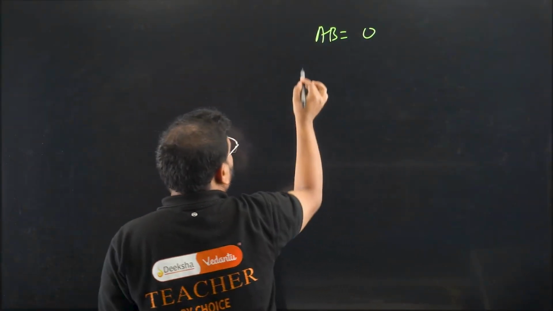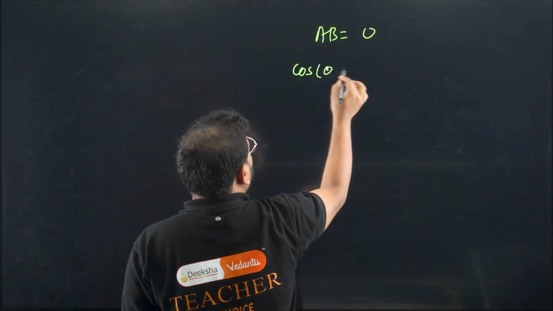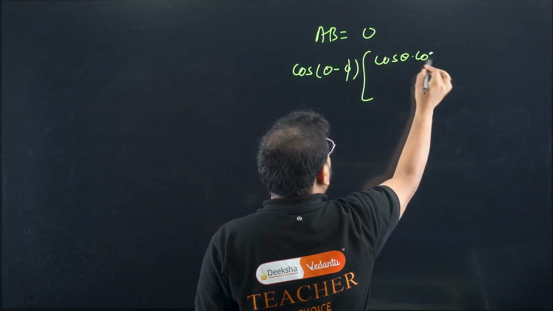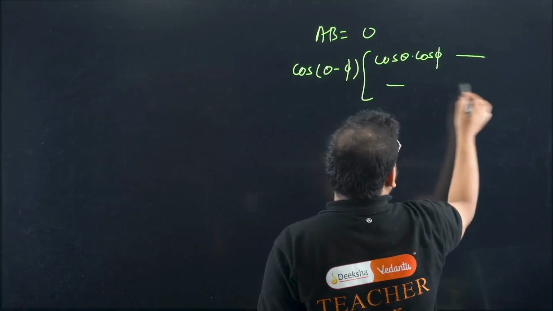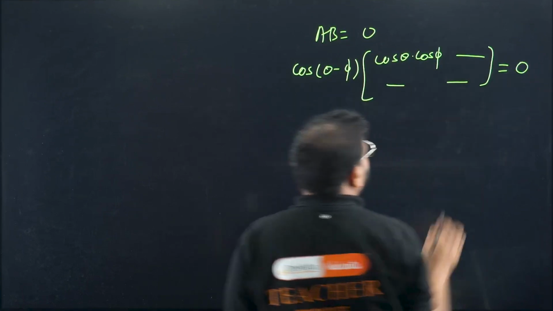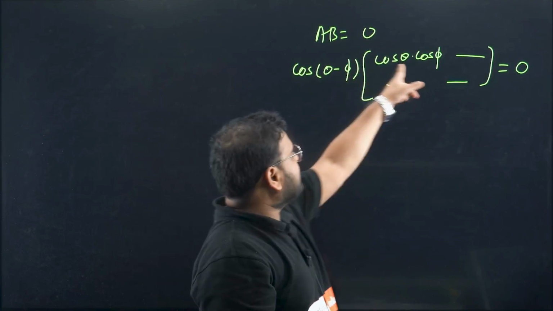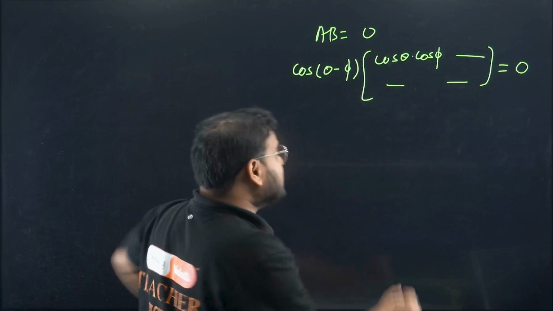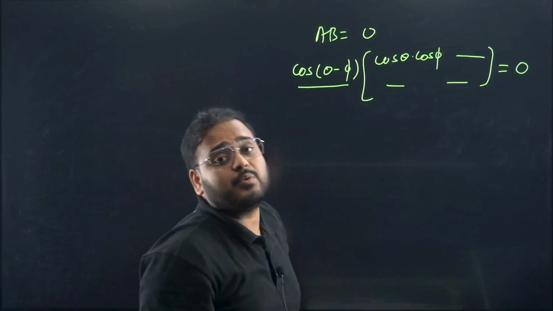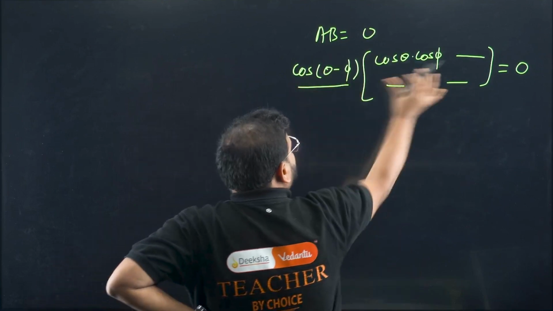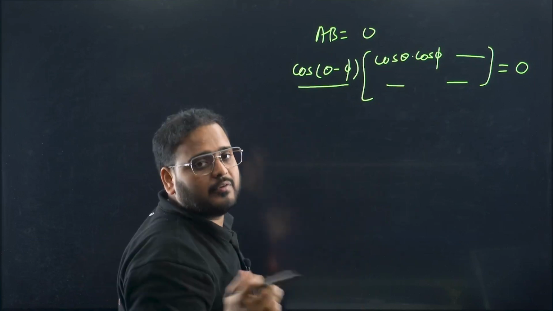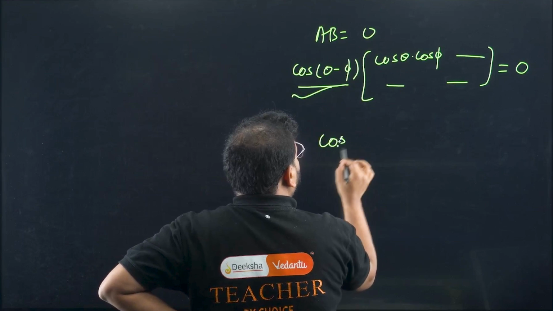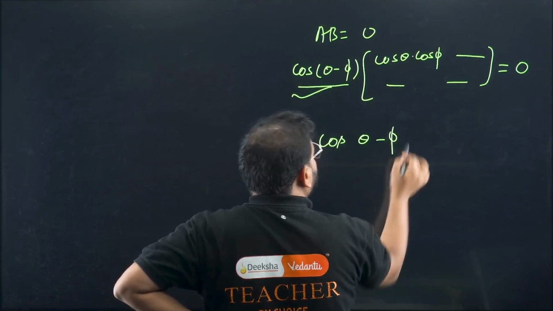It means basically cos of theta minus phi outside, and inside the bracket we have the first term as cos theta cos phi, other terms, whatever they are, doesn't matter. This should be equal to 0. Now these values cannot be 0 all the time, unless everything is 0. But this can be 0, sir. This can be 0 easily. What happens is, either this is 0 or this is 0. Which is easier to relate over here? This part. Relate this: cos of theta minus phi equal to 0.